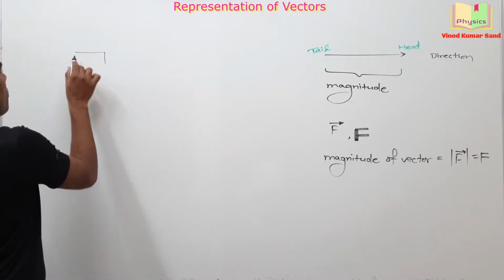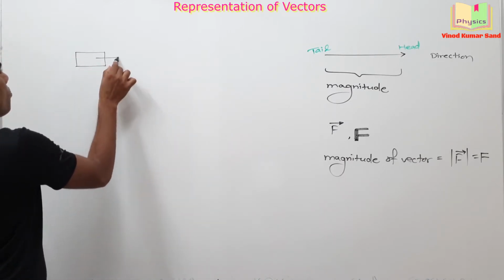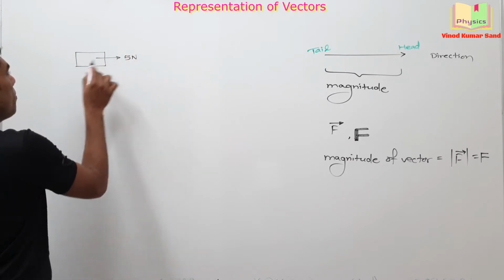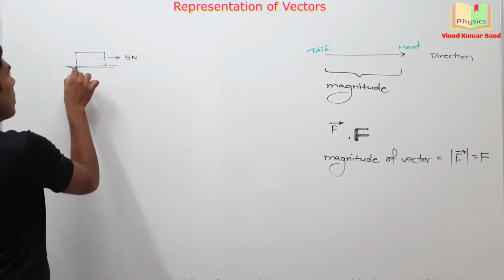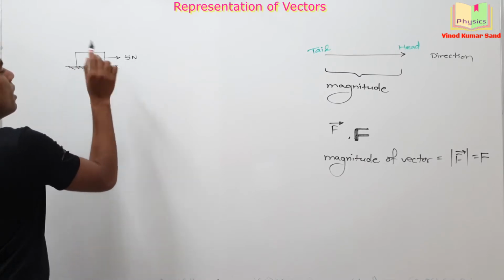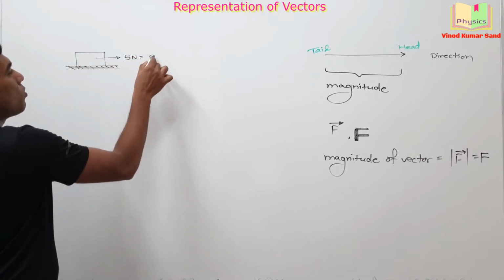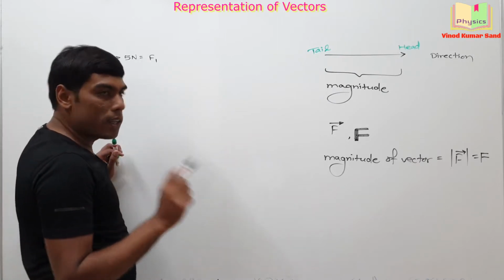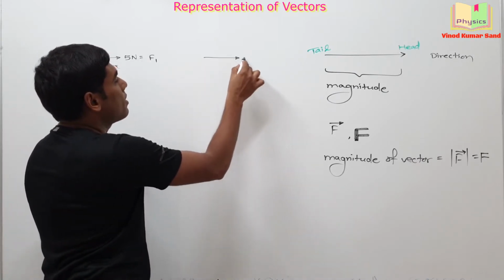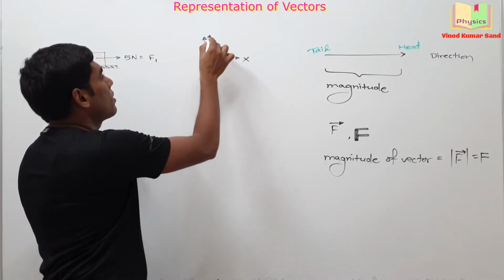Okay, I'll take a few more examples. Suppose we have a force of 5 Newton acting on a block. This block is resting here on the ground. I am calling this force F1. Okay, this is x-axis and this is y-axis.